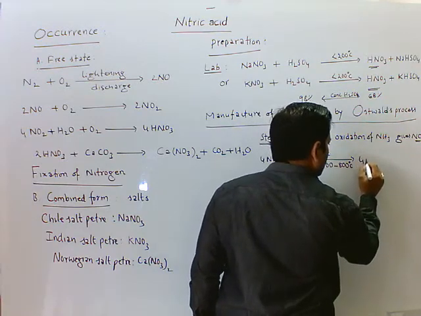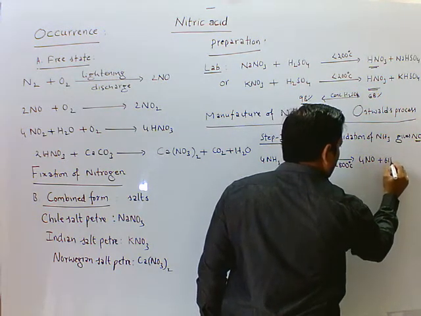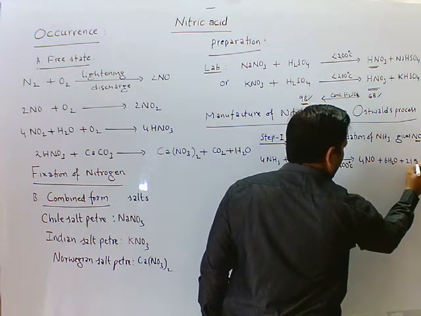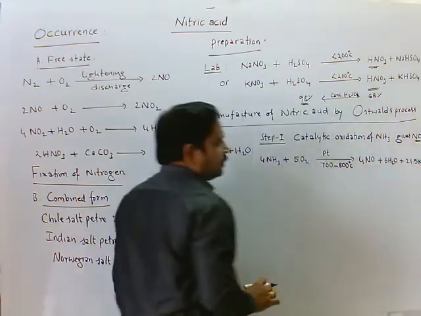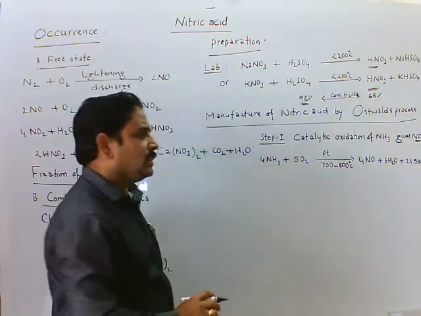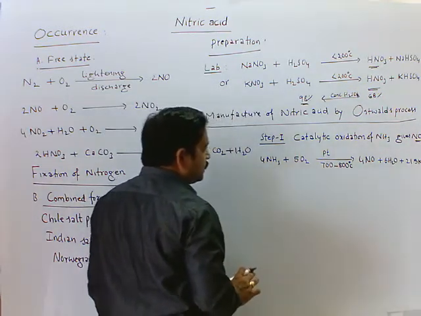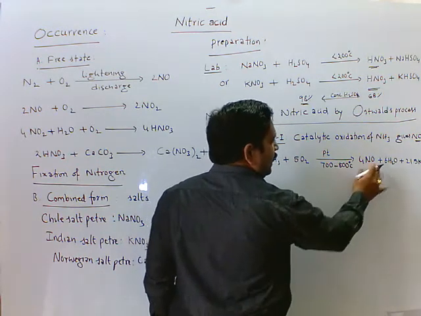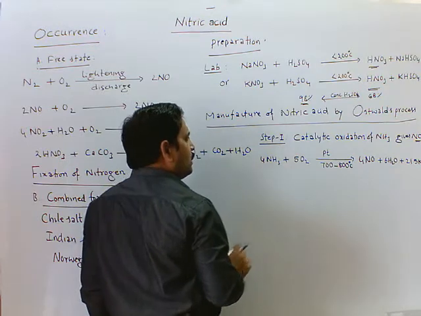We get nitric oxide and water with the liberation of 21.5 kilocalories of energy. That means the reaction is exothermic in nature. This takes place in the catalytic chamber. Step 2.